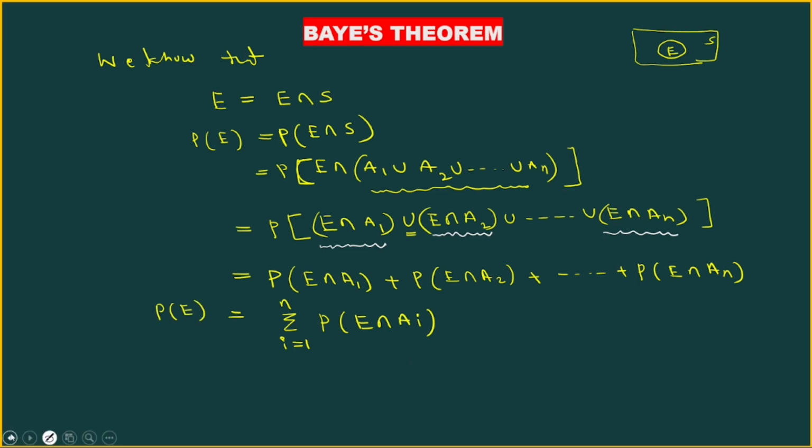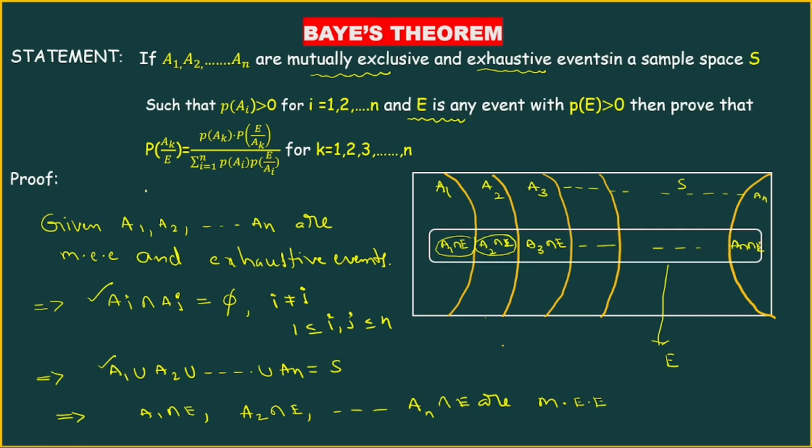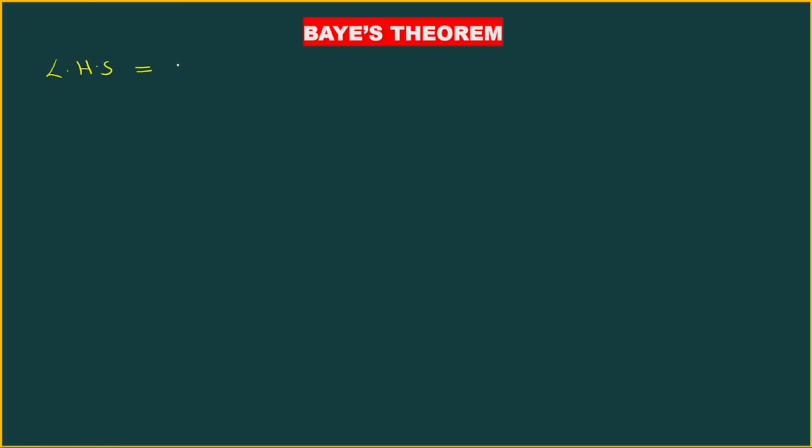Now observe the statement. This is the last part. What about the LHS of Bayes' theorem? Probability of Ak given E. I am starting with this LHS. LHS equals probability of Ak given E. This is conditional probability.